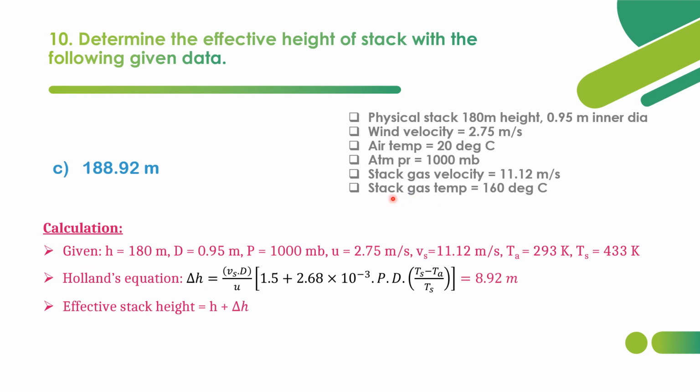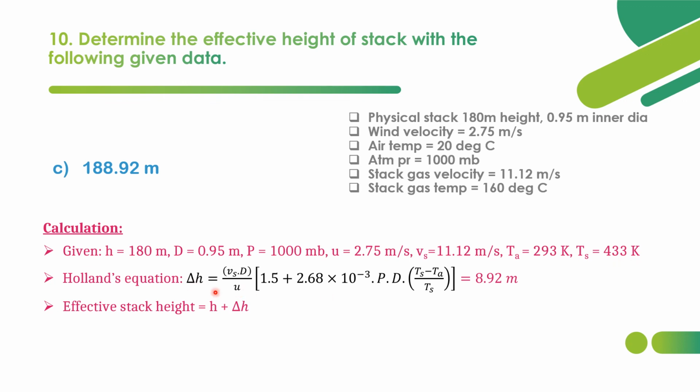And next, Ta is the absolute ambient temperature, 293 Kelvin, or we can say 0 degrees Celsius. Here we have to substitute only Kelvin, so 273 Kelvin is the absolute, but here the temperature is 20 degrees Celsius, so 273 plus 20 gives 293 Kelvin. And Ts is the stack gas temperature, so 160 degrees Celsius plus 273 gives 433 Kelvin.